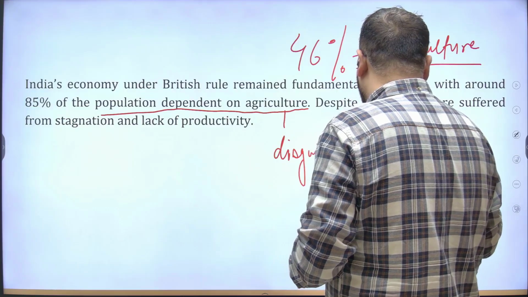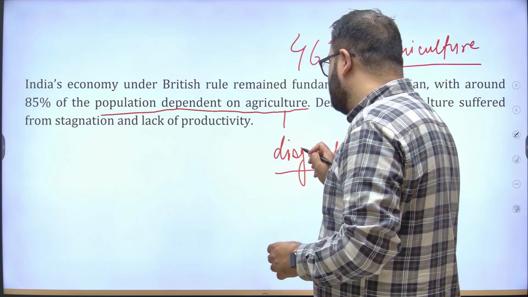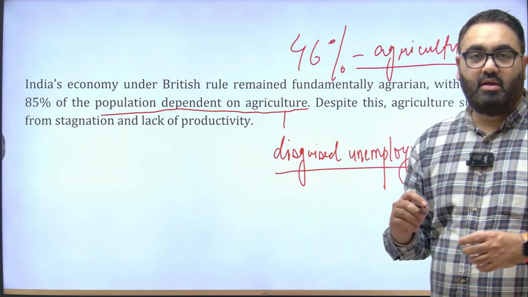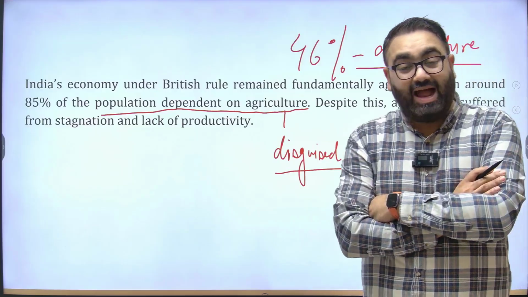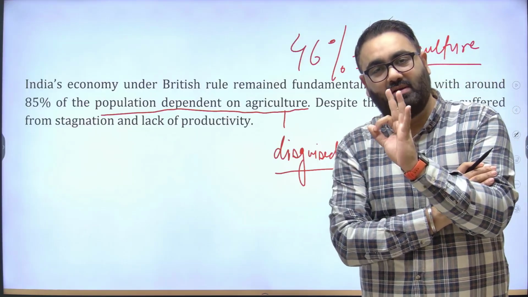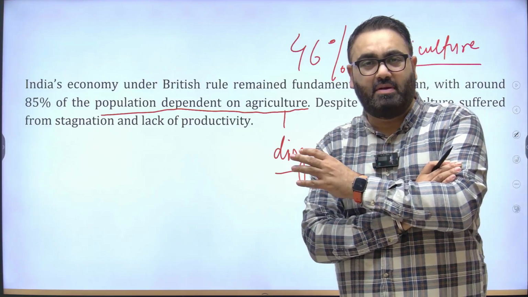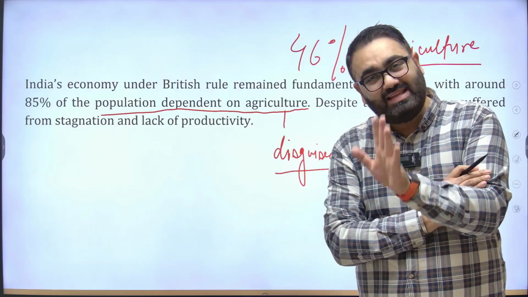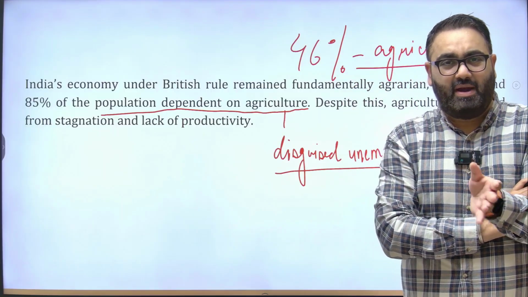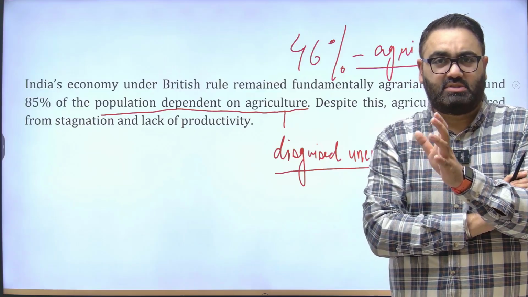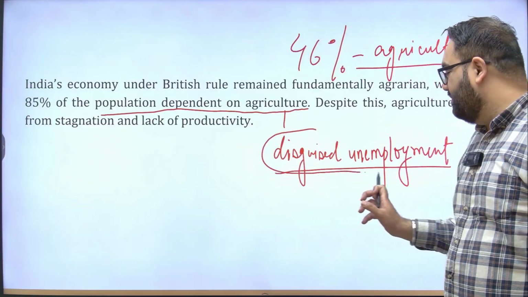But just to put this into context, disguised unemployment is a situation wherein, let's say, 10 people are doing a certain work, but that work could have been done by 3 people. Means out of the 10 people, if you remove the 7 people, the work will be done at the same speed, at the same efficiency. So those 7 people are not adding anything to it. So those 7 people are in a situation of disguised unemployment.